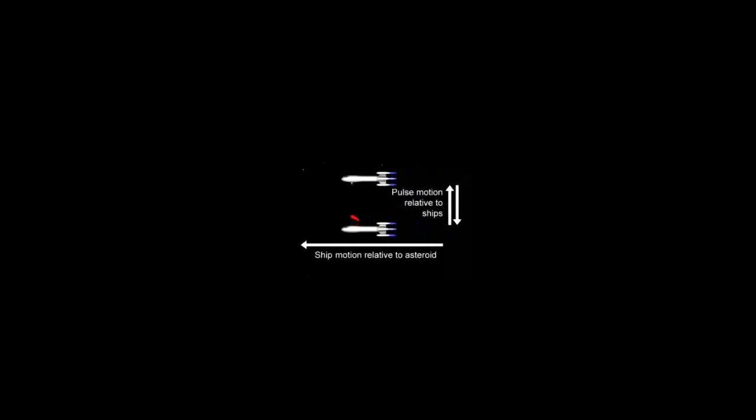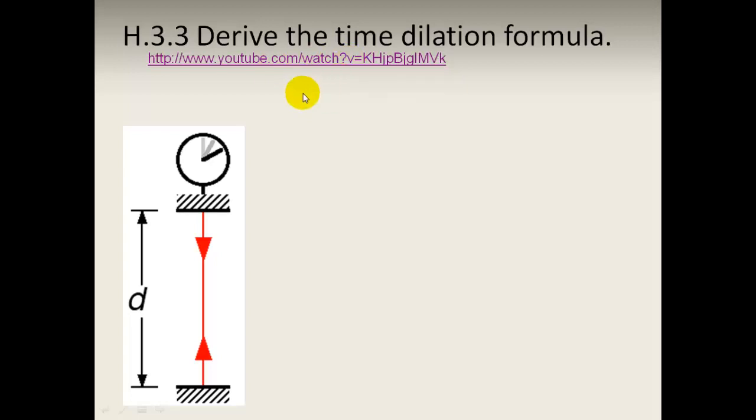But now suppose that he does this as the ships are passing an observer on a nearby asteroid. According to relativity theory, this observer sees the pulse moving through space at exactly the same speed that the pilot does, namely the speed of light. But he also sees the pulse traveling a longer distance, because from his perspective he must add the forward motion of the ships to the motion of the pulse between them. So he measures a longer time interval for this round trip than the pilot does, because he's watching the pulse go farther without going any faster. This effect is called time dilation. If two observers are moving with respect to one another, each perceives that the other's time is flowing more slowly. An illustration of this point.